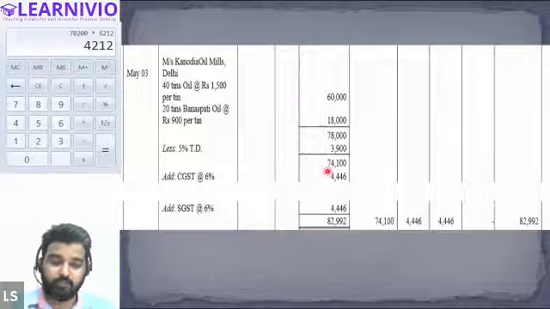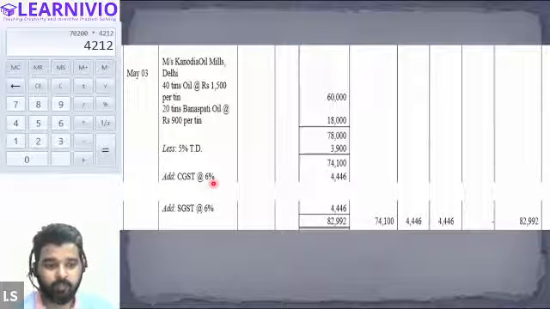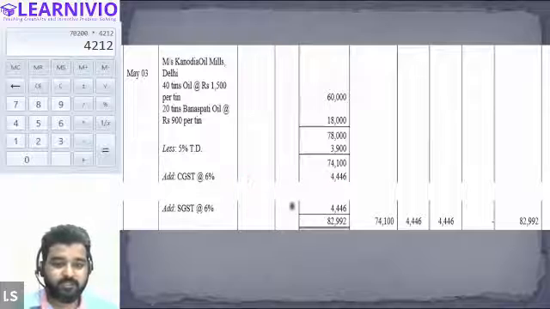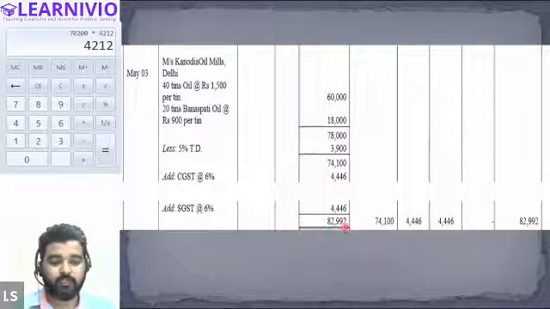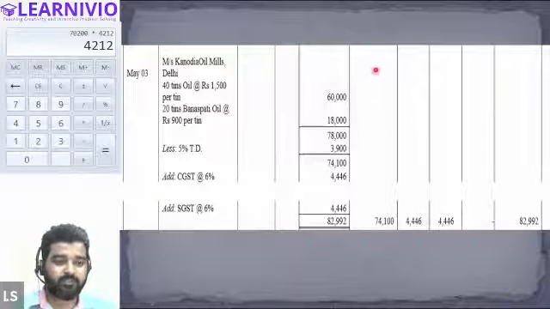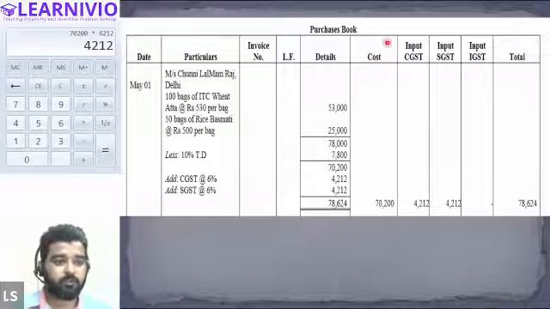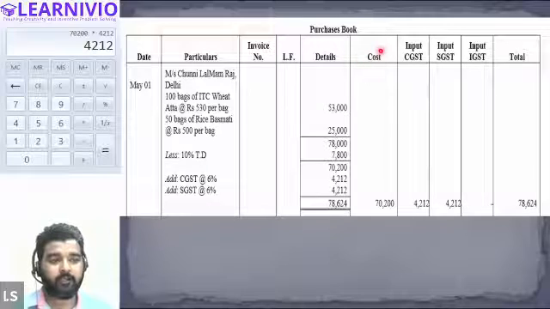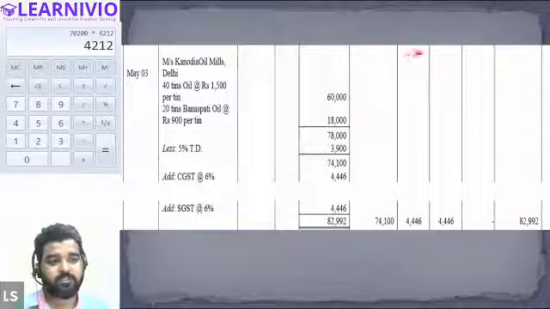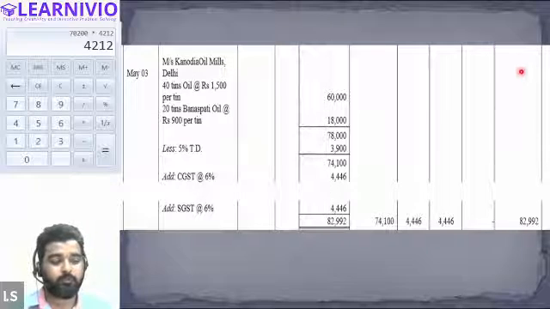And other than cost, CGST is also applicable, and SGST is also applicable. CGST is 6%, SGST is 6%. Now the total value is 82,992. All right. Now we will make a separate column for this. This column is basically for what? See, in the previous slide, this column was for cost, right? And after this, we have columns for CGST, then SGST, then IGST, and the final amount, total value.